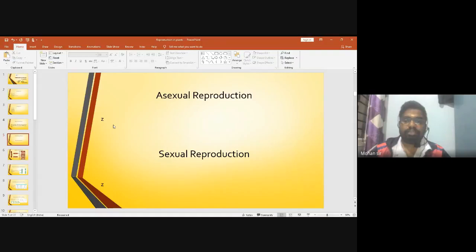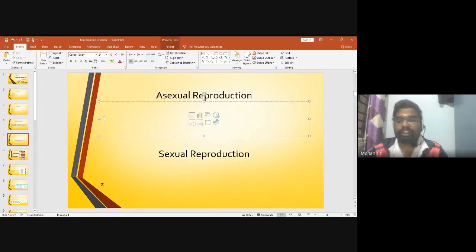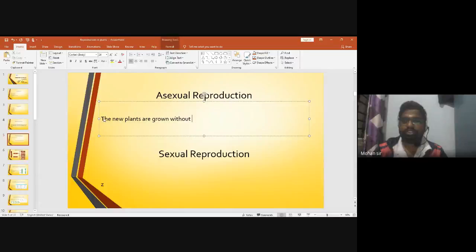What do you mean by asexual reproduction? In case of plants, asexual reproduction can be defined as the reproduction that takes place without the involvement of seeds. That means the new plants are grown without the help of seeds.